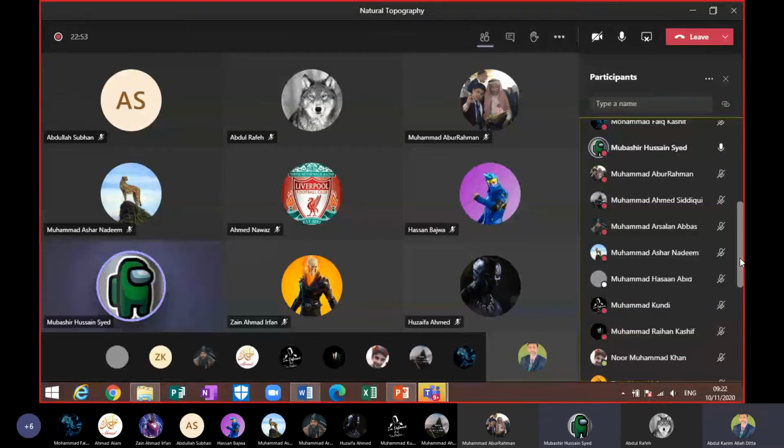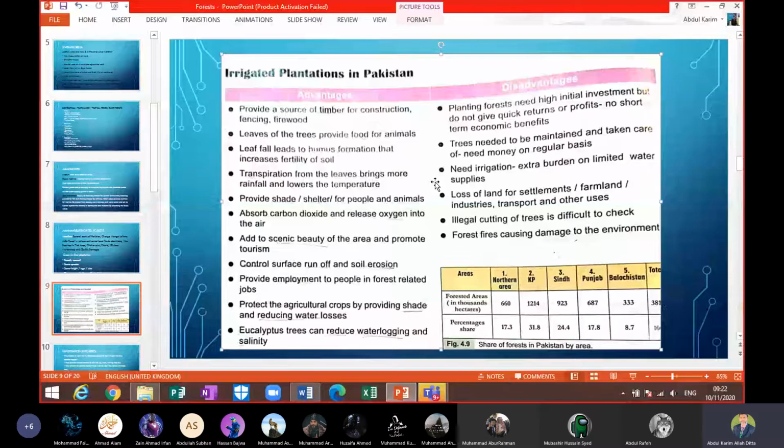Which last point? Sir, that in return we have to wait a long time. That means we have to spend a lot of money. But if we say that those plants will give us some benefits, profits at an early stage, that is no profit. Because when they grow properly, after 5 years, 10 years, when they are fully grown, then they can provide for us, because if we cut them, we will sell them in the form of timber. Got it? Yes, sir.